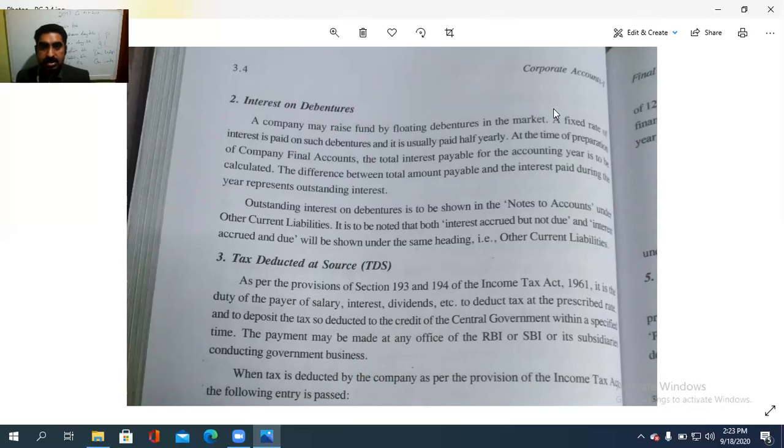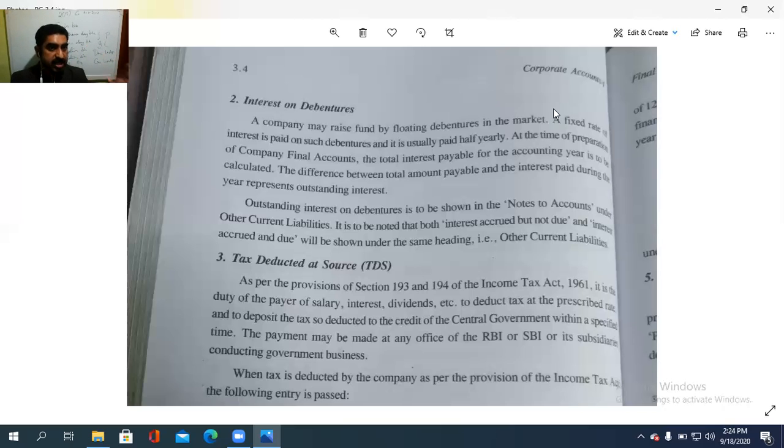Outstanding interest on debentures is to be shown in the notes to accounts. This is very important for the 15 marks question. In the balance sheet and final accounts of companies, a 15 marks question will be asked. In that, there is a schedule. Based on the schedule only you need to prepare. Means schedule number 1. So we need to put additional notes to that.